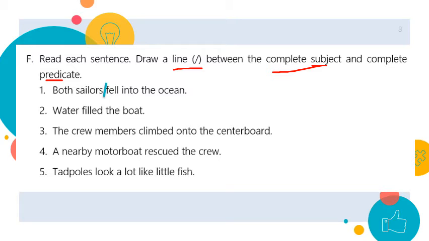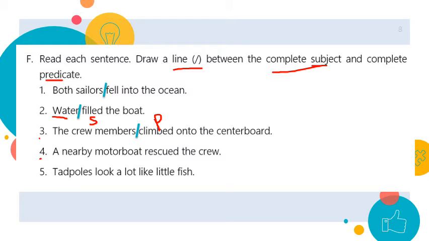Number 2, water filled the boat. So what filled the boat? Water. So here I have water is the complete and simple subject, and from filled the boat, this is the complete predicate. Number 3, the crew members climbed onto the centerboard. The crew members. Who's this sentence about? The crew members. So this is my subject, complete subject, and here is the complete predicate.